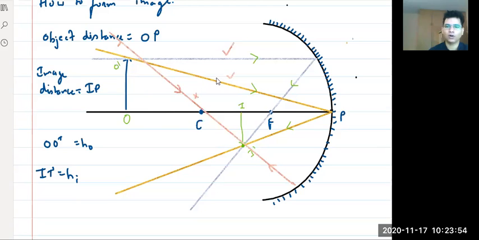Focus is a point where all the rays which come from infinity, infinity meaning far away, meet this principal axis. That's your focus. I hope all of you remember.